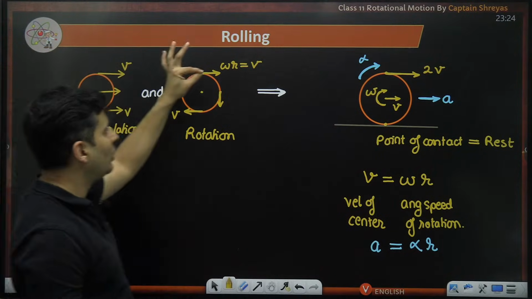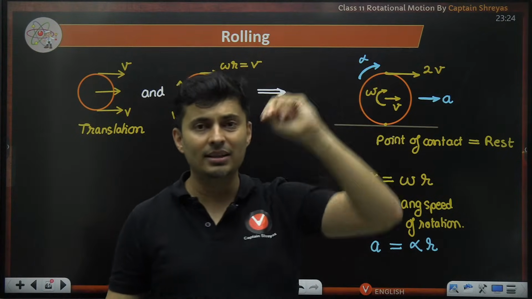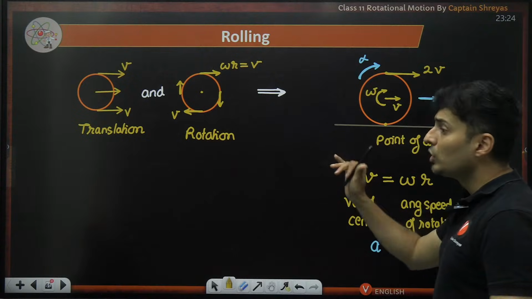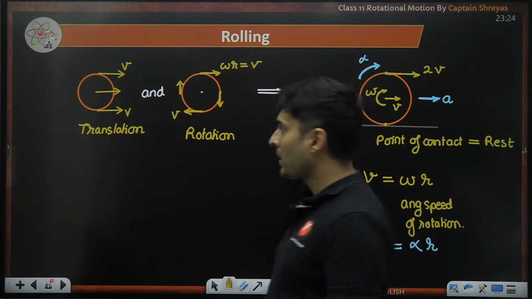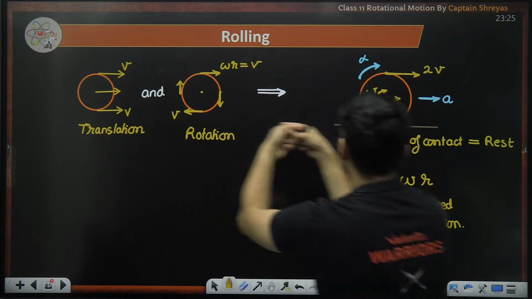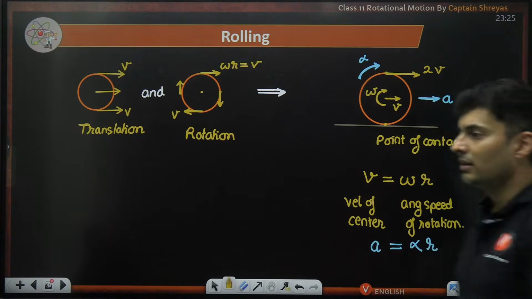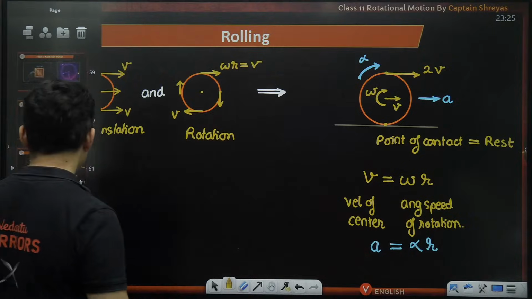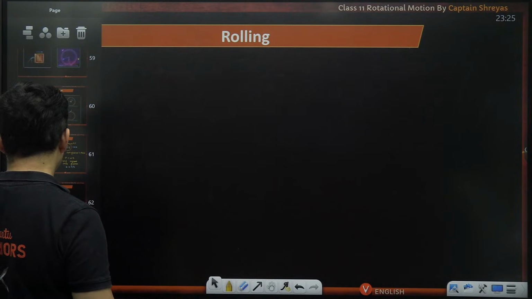So the topmost point of a rolling object has double the speed of the center, but the bottommost point has no speed at all. The topmost speeds add to 2v, the bottommost speeds cancel to make it 0. Very, very important.